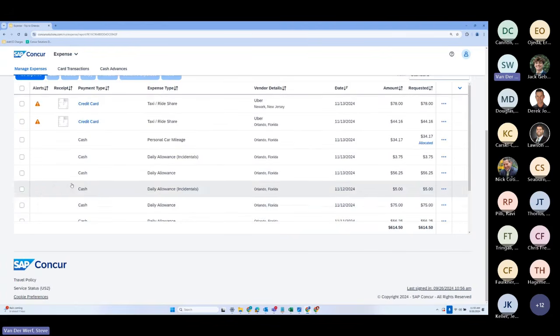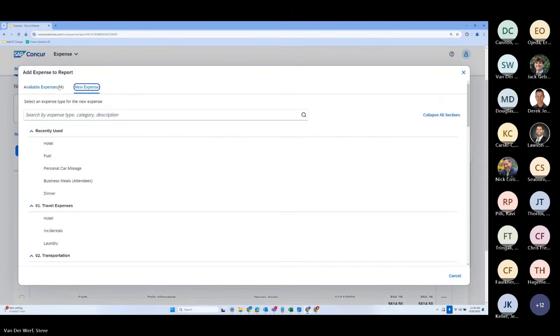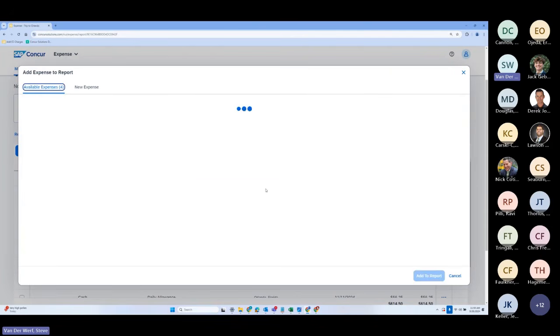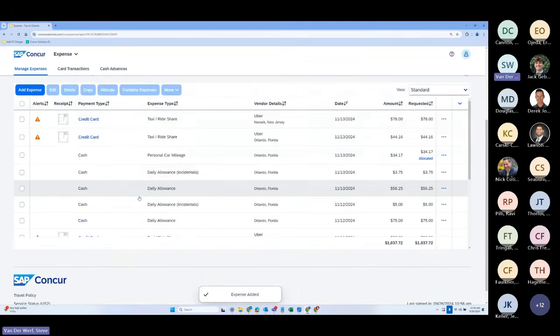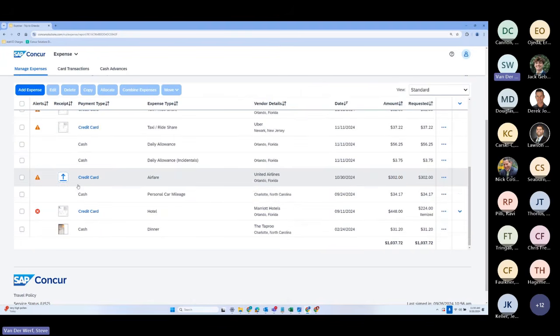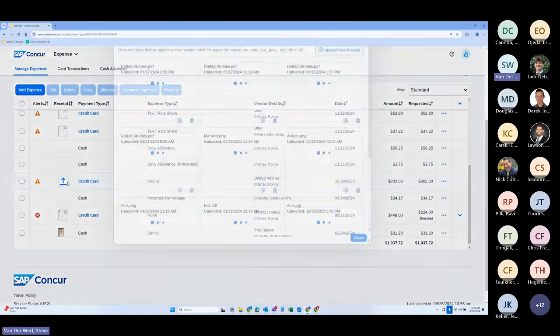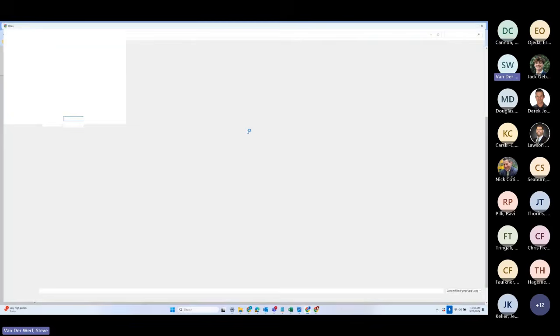So theoretically, what we could do is, let me go ahead and import our expenses that we had there. Remember, these are from that managed transaction screen. I'm going to add these to the report. And you'll notice that next to the airfare, there's an empty box because there is no airfare receipt here. Now I can go ahead and attach a receipt. I can even do a missing receipt declaration if I lost my receipt for whatever reason.